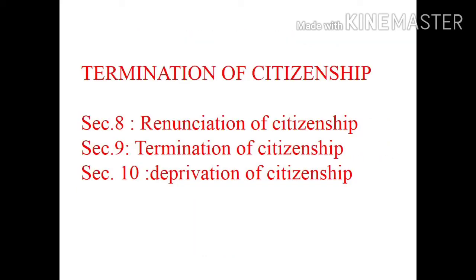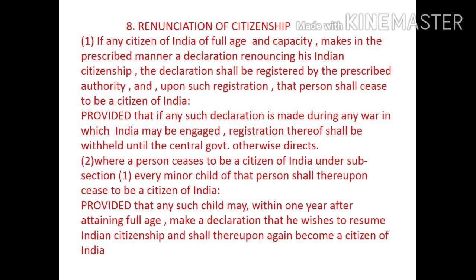Now the third important part is termination of citizenship. In that, there are 3 types: renunciation, termination and deprivation of citizenship. Section 8, renunciation of citizenship. If any citizen of India of full age and capacity makes in the prescribed manner a declaration renouncing his Indian citizenship, the declaration shall be registered by the prescribed authority, and upon such registration